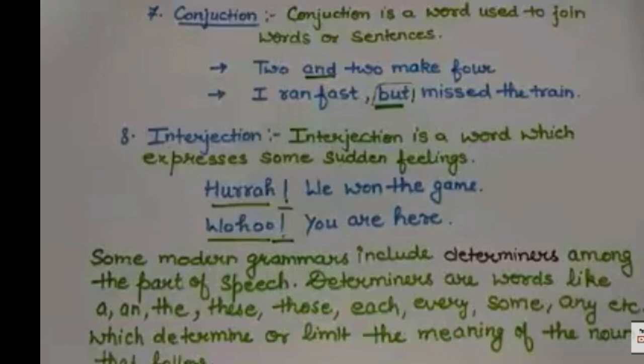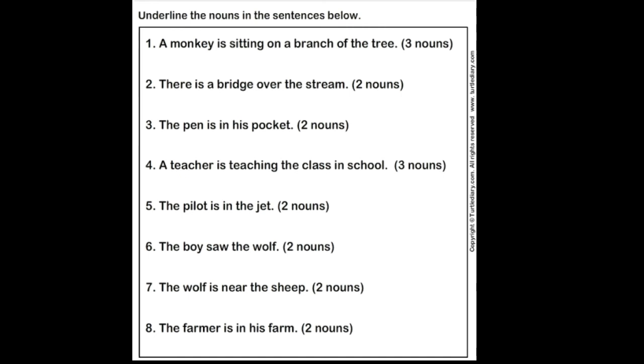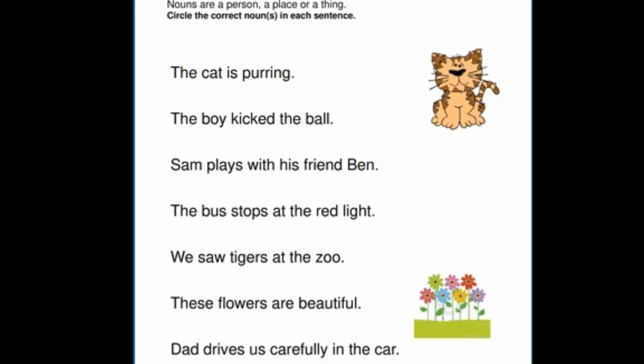Now let us see some worksheets. Let me know how much you understood. So first worksheet is related to underline the nouns in the sentences below. In the first one, a monkey is sitting on a branch of the tree. Here 3 nouns you have to underline. Then comes the next worksheet, circle the correct nouns in each sentence. In each sentence there is a noun you have to circle.